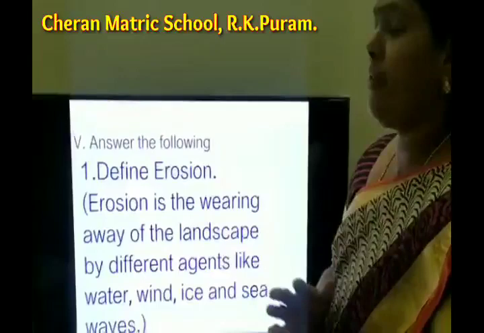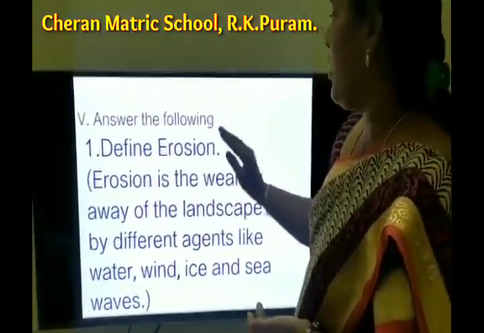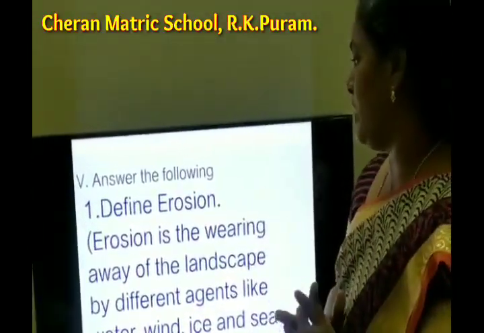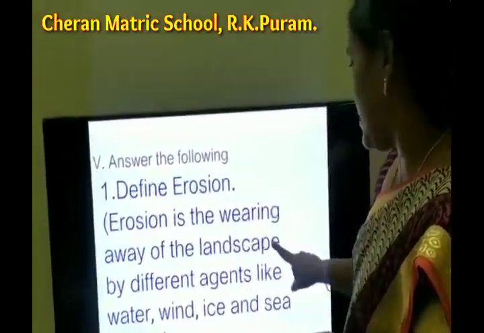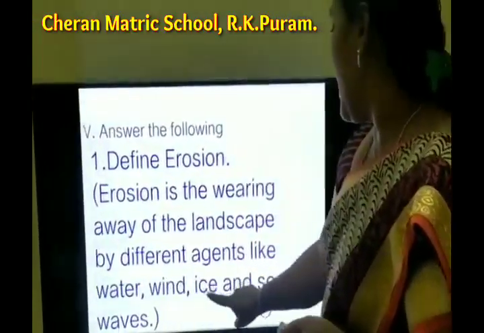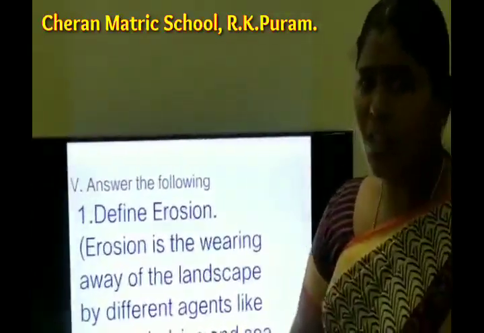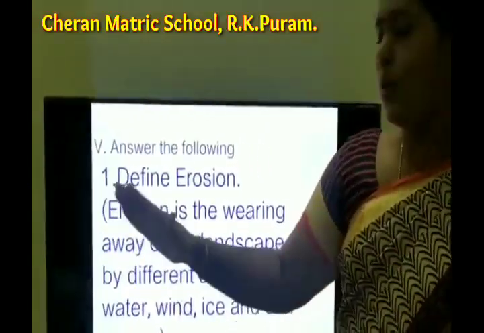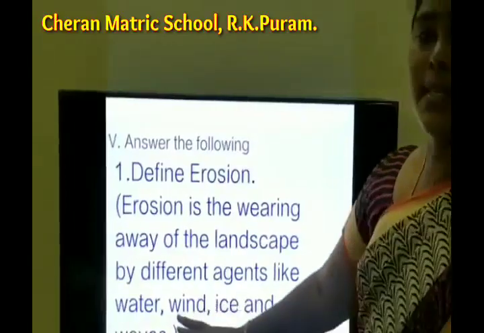Answer the following. First question, define erosion. What is the meaning of erosion? Erosion is the wearing away of the landscape by different agents like water, wind, ice and sea waves. It is known as erosion. The materials of the landform can be eroded by the agents of water, wind, ice and sea waves.